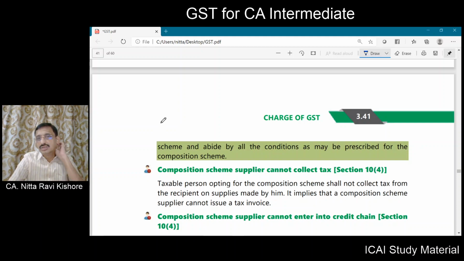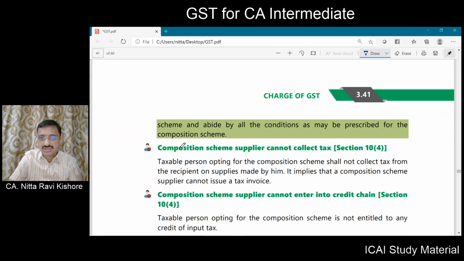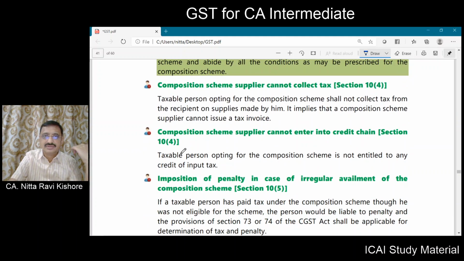And he should comply with the conditions as prescribed for composition scheme, be it the conditions prescribed under section 10 or be it the conditions prescribed under chapter 2 of the CGST rules regarding the composition levy.